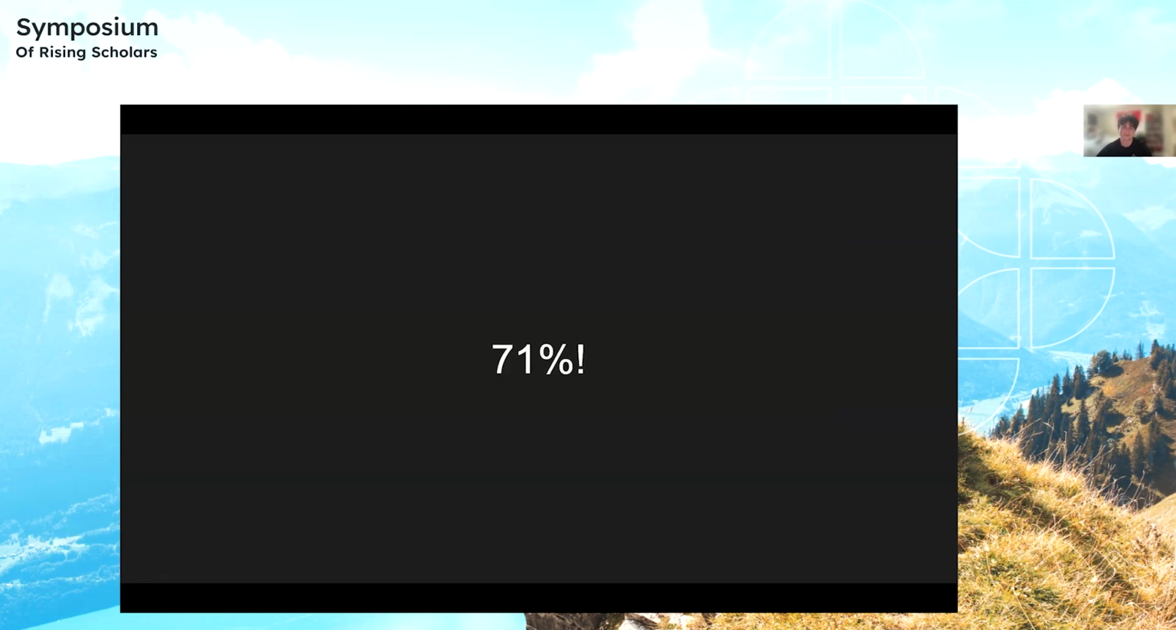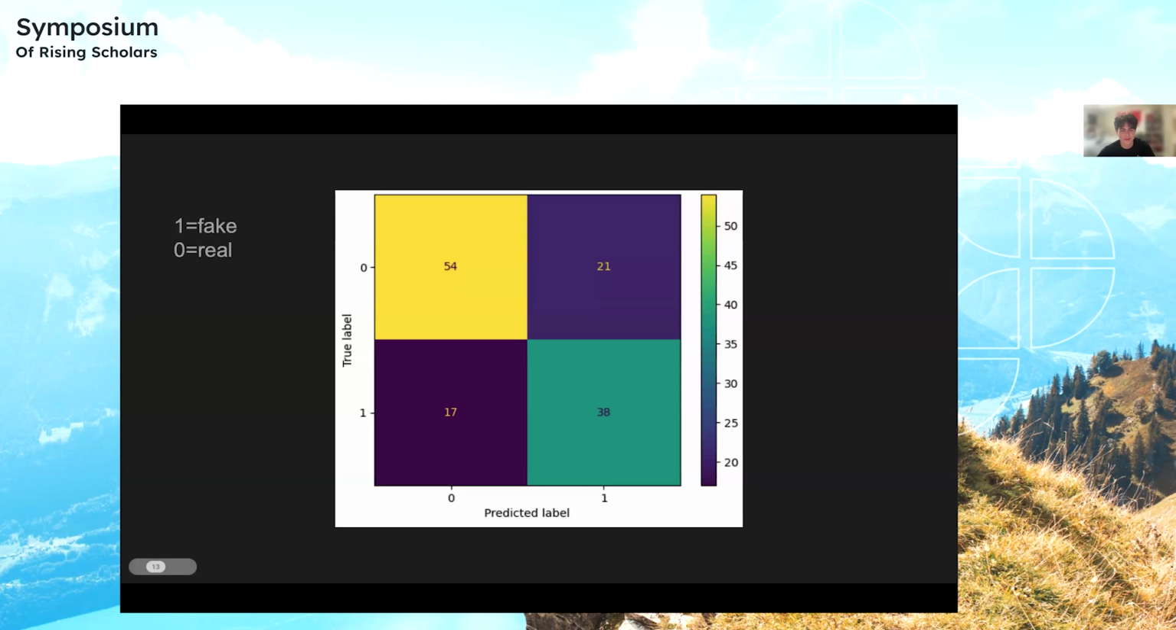The model is able to successfully differentiate fake and real articles 71% of the time, which is much better than my classmates. Even the most liberal estimates of the human ability to classify fake and real news only put it at around 66%. And it gets even better. This is the confusion matrix.